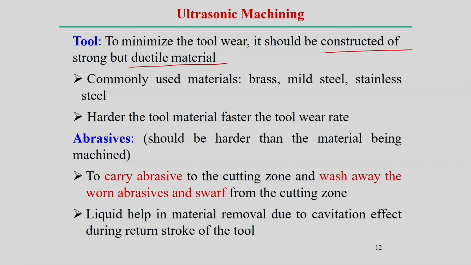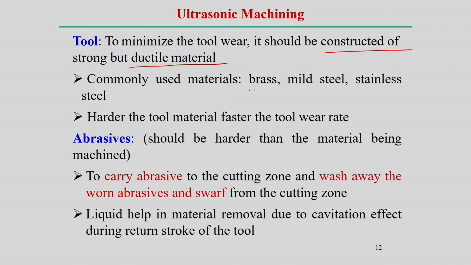The material is not removed directly by rupture; rather, high plastic deformation may happen in the case of a ductile material. That is why it reduces the amount of wear. So the tool should be a ductile material in the ultrasonic machining process.